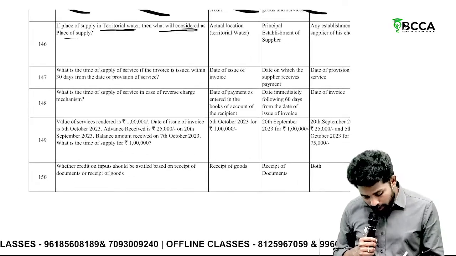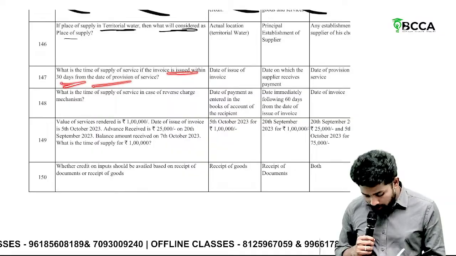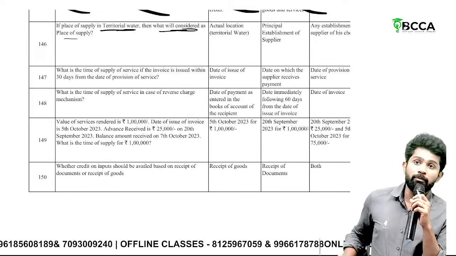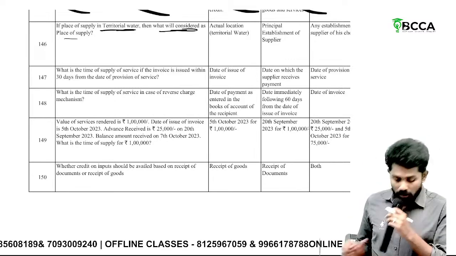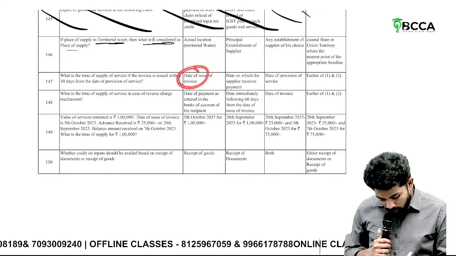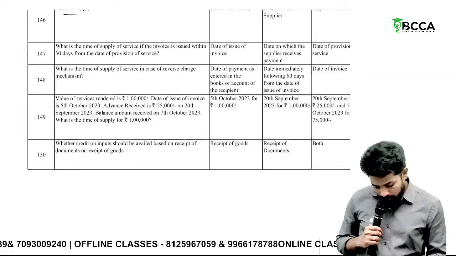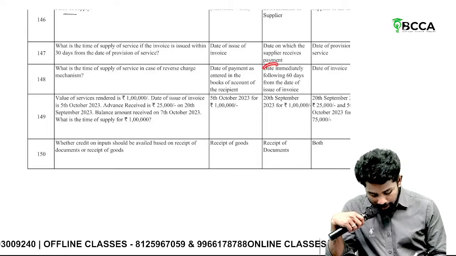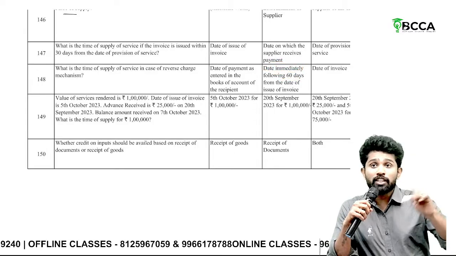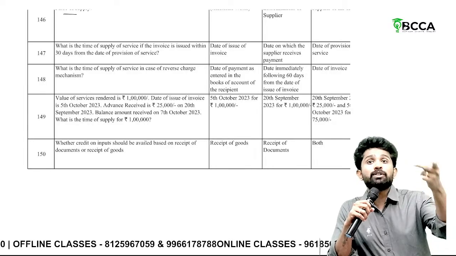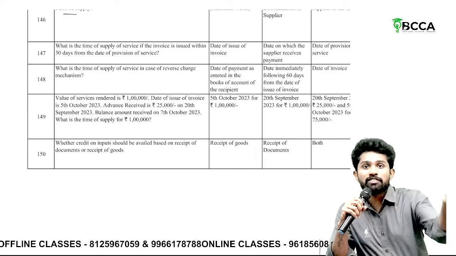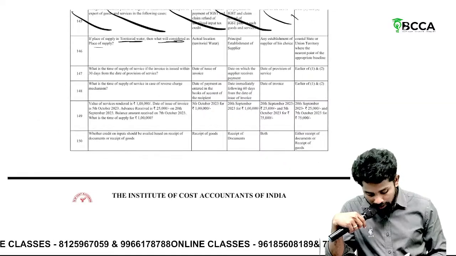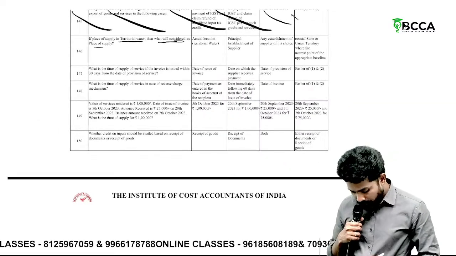Then, what is the time of supply of service if invoice is issued within 30 days from date of provision of service? If invoice is issued within 30 days, then the time of supply is date of invoice or date of payment, whichever is earlier. Time of supply in case of RCM: 61st day, nothing but the date immediately following 60 days. Sir, they won't refer to 61 in any provision. Immediate to 60 days, the next day. That's why I'm saying it as 61st day. Or date of payment entered into books of accounts, whichever is earlier. Whichever is what? Earlier. Understood?